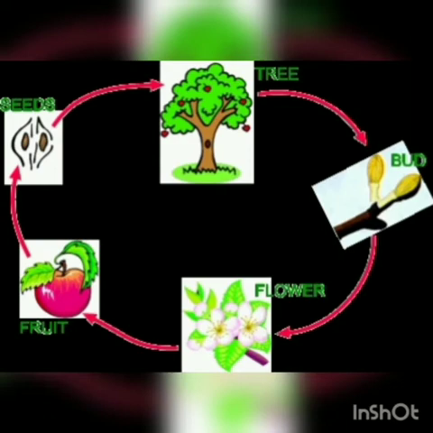And in the case of sexual reproduction, they fuse male and female gametes and they form their young ones.